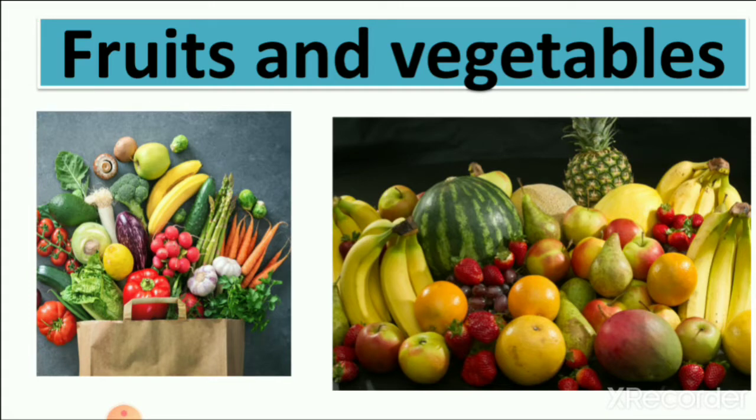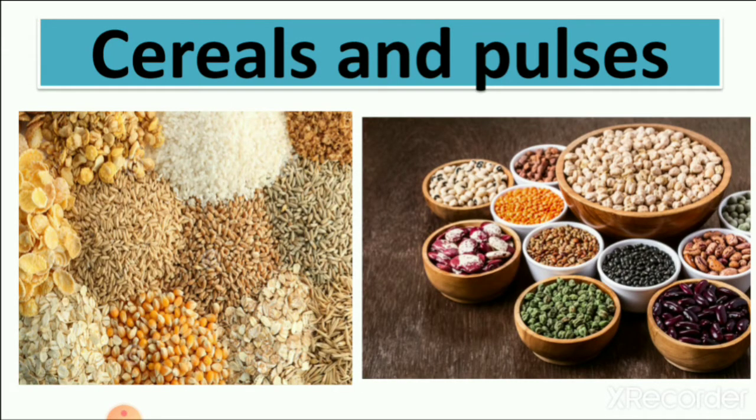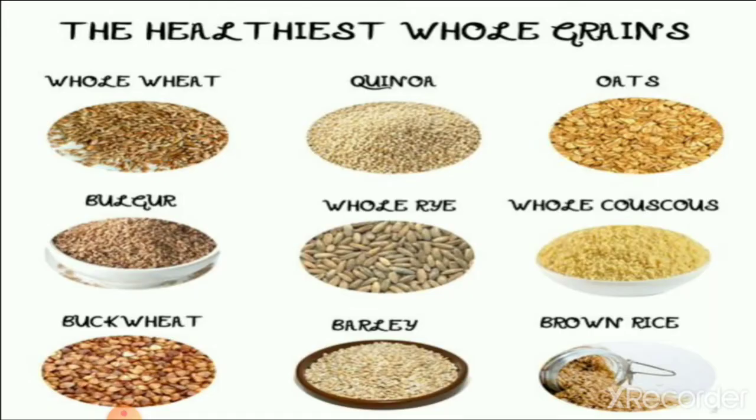Then cereals and pulses also we get from plants. We revise the lesson before starting the exercise, because we remember what we learned and then we can give answers. We get cereals from plants. Here you can see some pictures of cereals like oats, wheat, rice and many others.